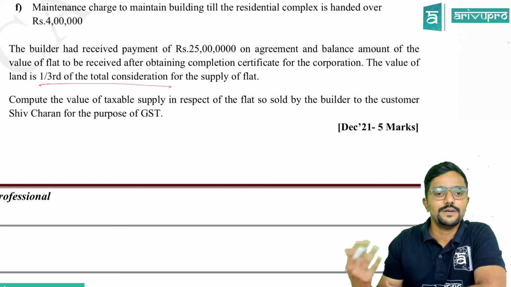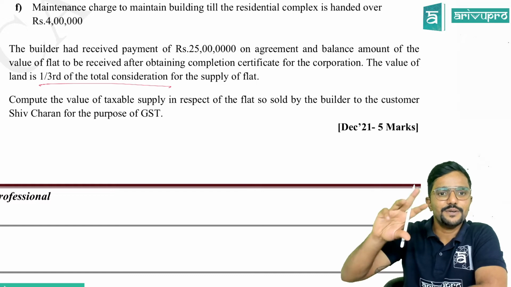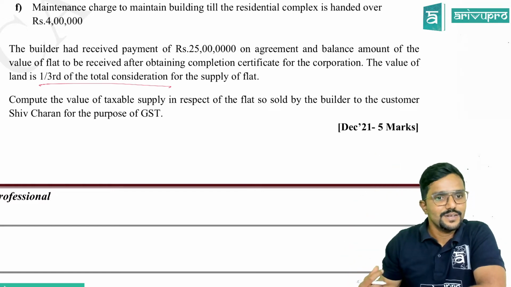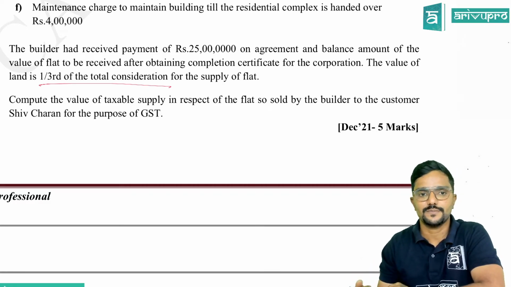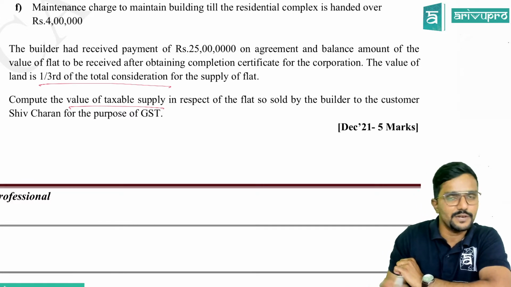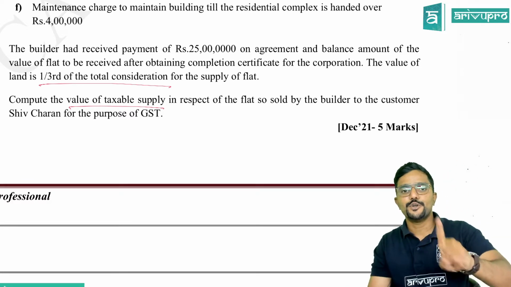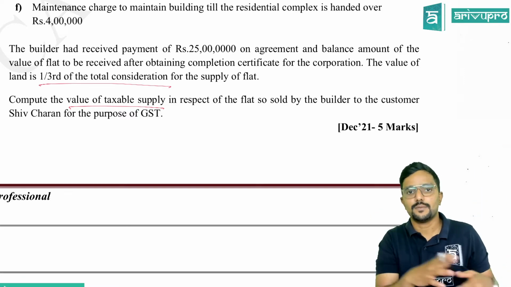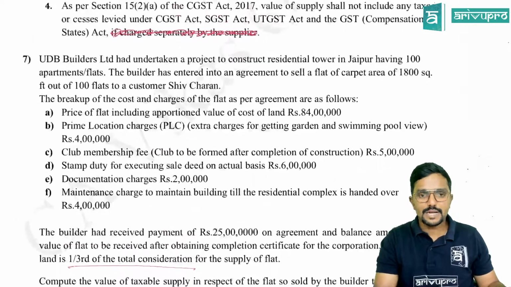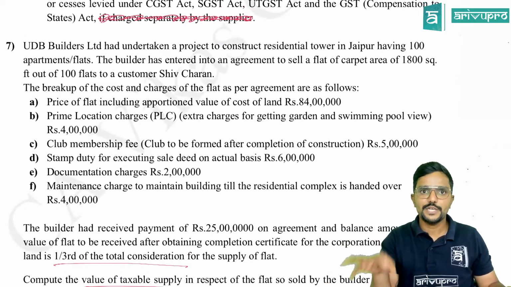See how they have tried to frame the questions, because they have tried to connect 2-3 points here. Compute the value of taxable supply in respect of flat so sold by the builder to the customer Shiv Charan for the purpose of GST. Actually, the question is on section 15 only. But if you don't have the knowledge of schedule 2 or schedule 3 or even composite supply, because all these are a part of composite supply, so we need to identify it.